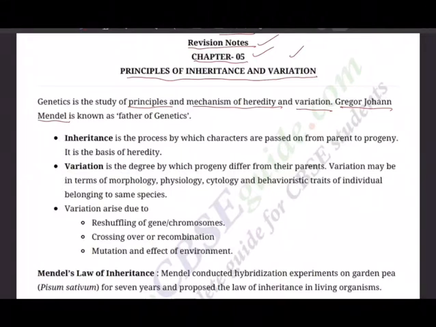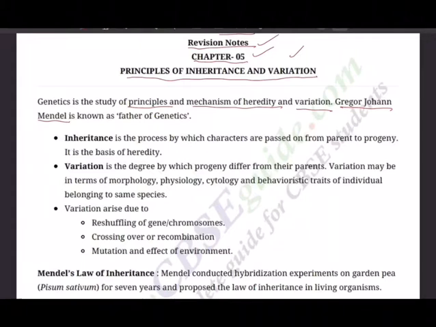And being a church father, he could produce so many innovations, so many discoveries, that even after centuries, his discoveries and innovations are still acceptable to the people. That is the greatness of Gregor John Mendel. The greatest discovery that is applicable even today, and the sole reason for this is observation.